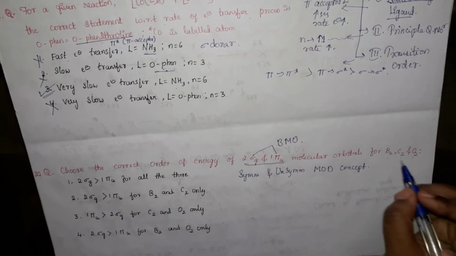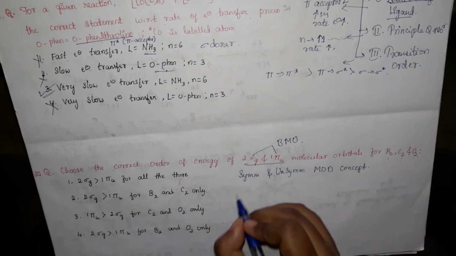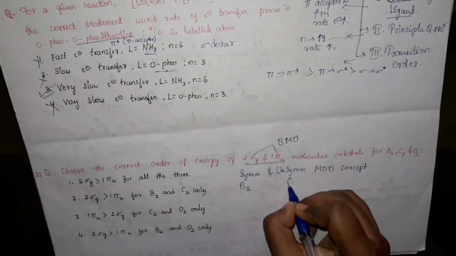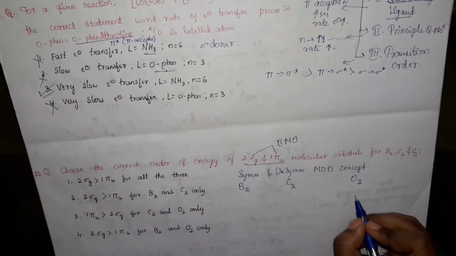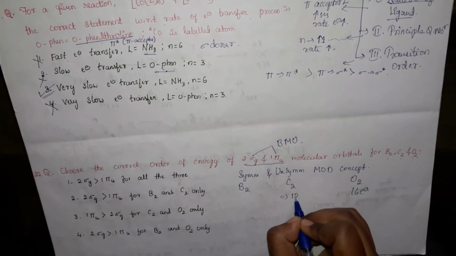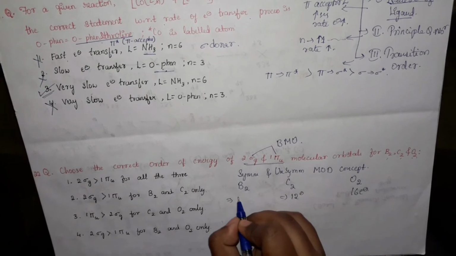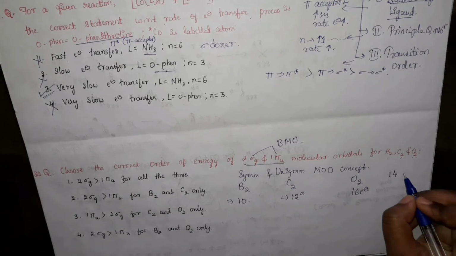For boron, carbon and oxygen, the total number of electrons in oxygen will be 16, in carbon 12, and in boron 10.